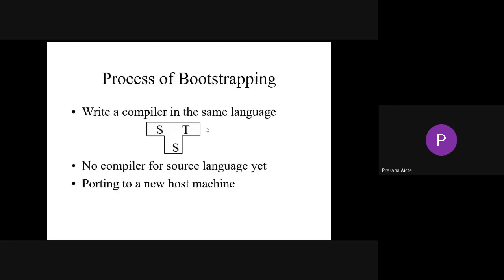Right. So what is meant by bootstrapping? The process of bootstrapping: writing a compiler in the same language and generating a target language is called bootstrapping. No compiler for the source language yet. So for example, we have a C compiler. We are writing the program in C, and we are getting the target as .exe. So we are writing a Java program with the Java compiler. So the source code is Java itself, and the target is a .class file. Right? So likewise, there is no compiler for the source language yet, but we have Java, C, all those available.